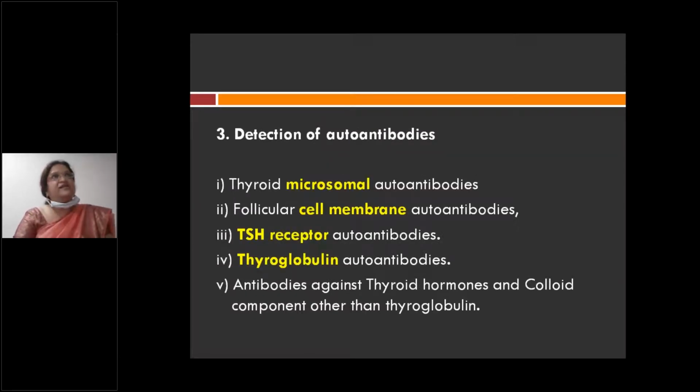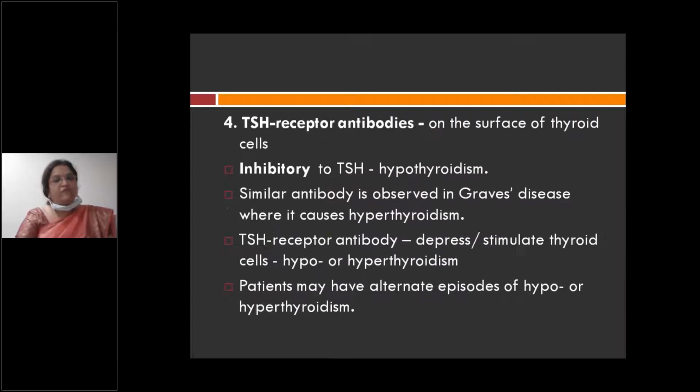So autoantibody formation because of B lymphocyte activation is seen against thyroid microsomal antigens, cell membrane antigens, the TSH receptor, thyroglobulin, and against T3 and T4 hormones and colloid components. Now, when the autoantibody is formed against the TSH receptor, what will happen? Whatever function of the thyroid stimulating hormone is there is inhibited. Because of that, there is no release of T3 or T4, and there is suppression of release of T3 and T4.